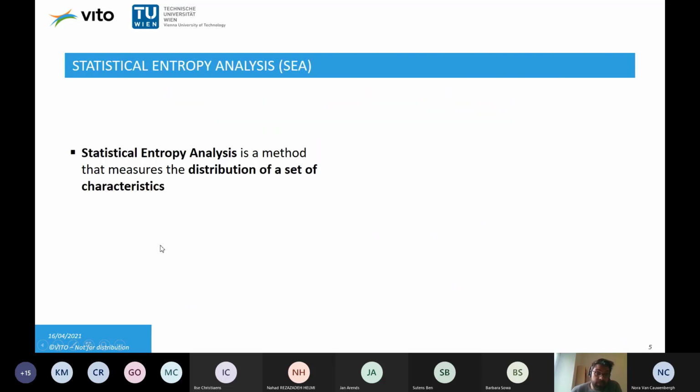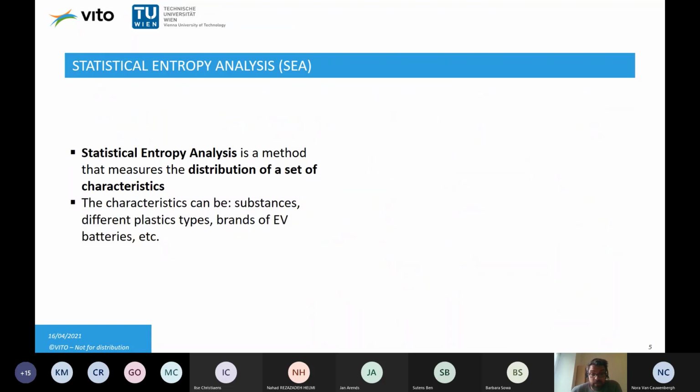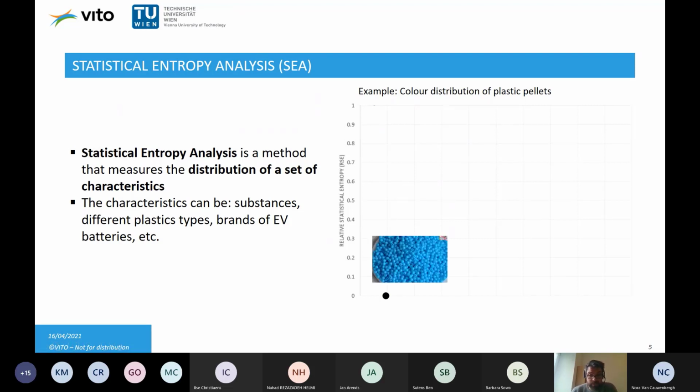Statistical entropy exactly uses this kind of characteristics, namely it is a method that measures the distribution of a set of characteristics, which makes it a very generic method, which means that it can be applied to substances, different plastic types, brands of EV batteries, etc. To show you a little example how the method functions, I would like to use colors of different plastic pellets. These could also be different plastics.